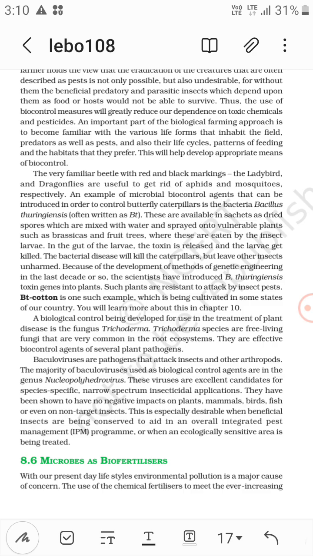They have been shown to have no negative impacts on plants, mammals, birds, fishes, or even on non-target insects. This is specifically desirable when beneficial insects are being conserved to aid in an overall integrated pest management, IPM, program, or when an ecologically sensitive area is being treated.